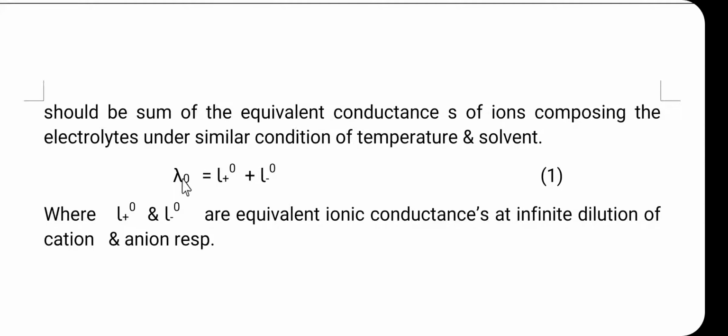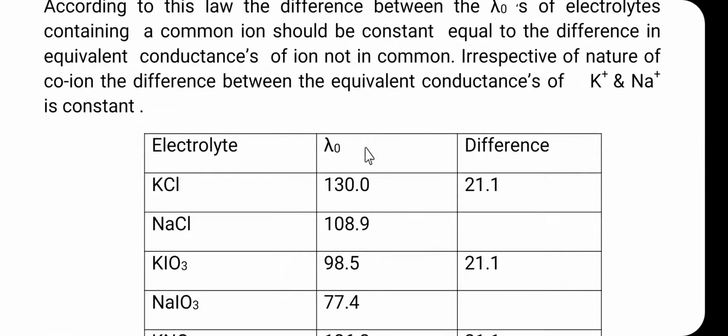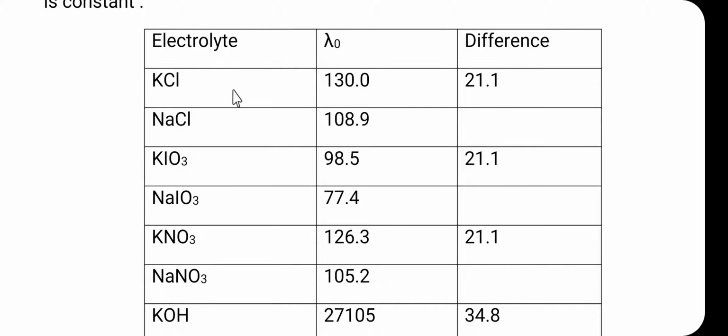So here the lambda 0, again, is the equivalence conductance at infinite dilution. According to this law, the difference between the lambda 0 of electrolytes containing a common ion should be constant, and here let us consider some examples in the table. So these are the electrolytes, then here the lambda 0, then here the difference. Let us consider KCl and NaCl. The value for KCl is 130, the value for NaCl is 108.9, so the difference is 21.1.